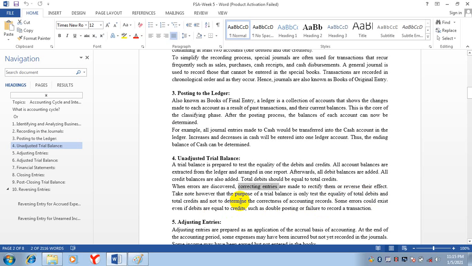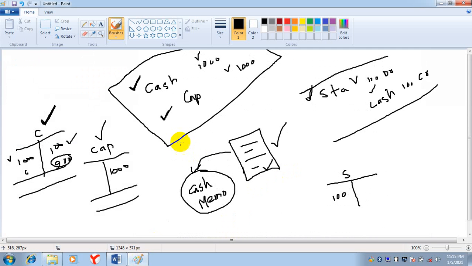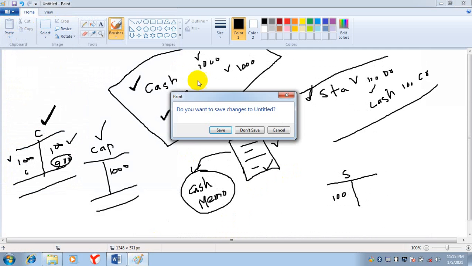It will tell nothing about the correctness of the accounting records. Some errors could exist even if debits are equal to credits, such as double posting or failure to record a transaction.